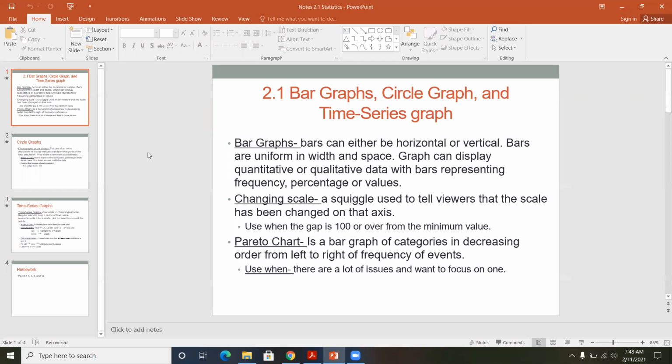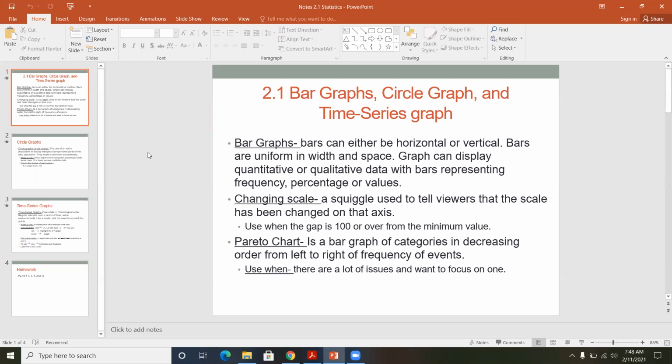Bars are uniform in width and in space. So when we used to do this by hand, I would have to go through with a ruler and make sure that all the bars were the same width and that the spacing in between the bars was also the same distance. So bars will always have a space in between them.